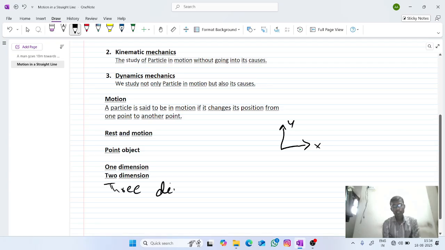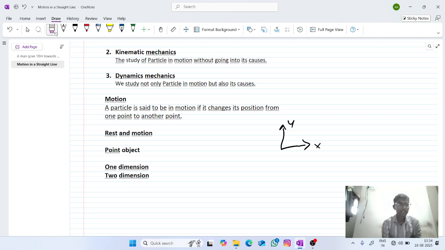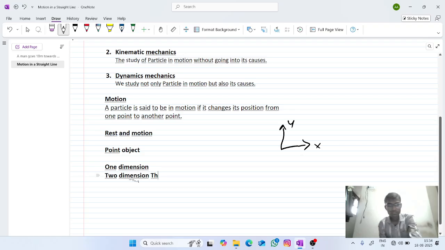Three dimension. So here in three dimension, the directions will be three directions.